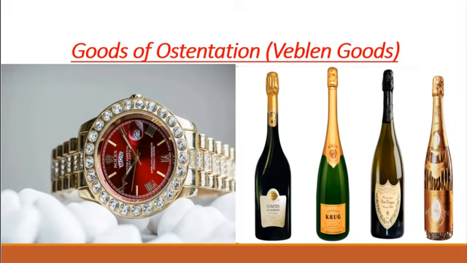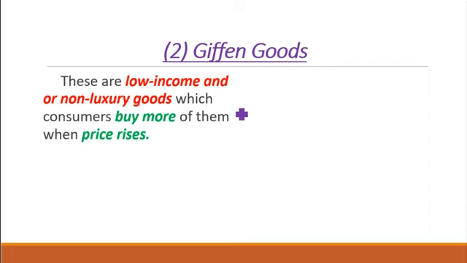The giving goods, on the other hand, are demanded by the poor ones in the society. But however, even when the prices of these items are going up, the poor still tend to buy more of them. So they are normally goods that are of low income or non-luxurious in nature. That is, even when price increases, people still buy more of them. So the question is, why should the poor be buying more of a commodity when the price rises?